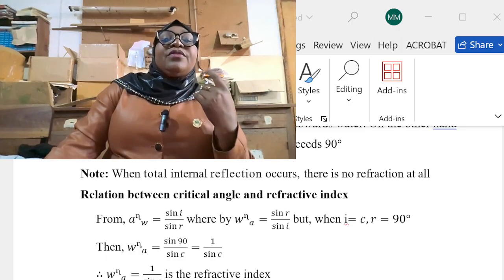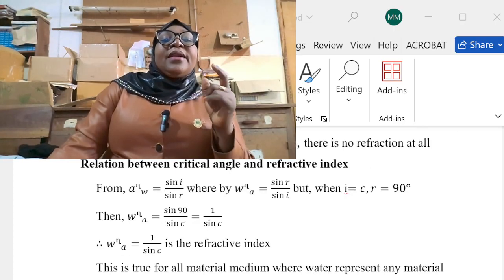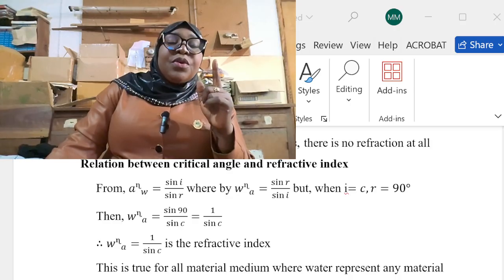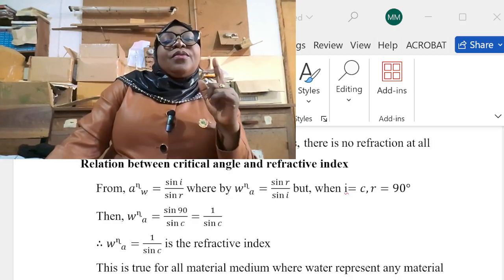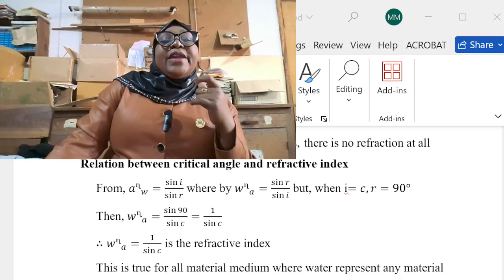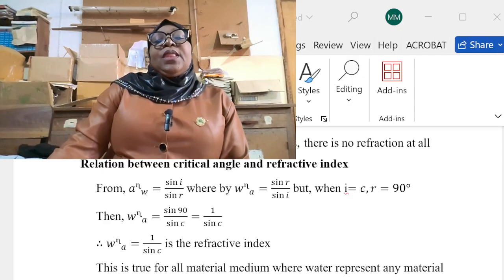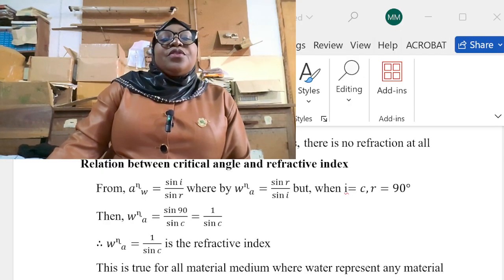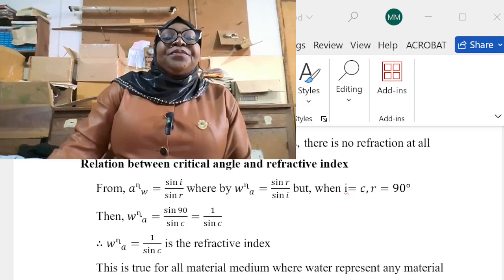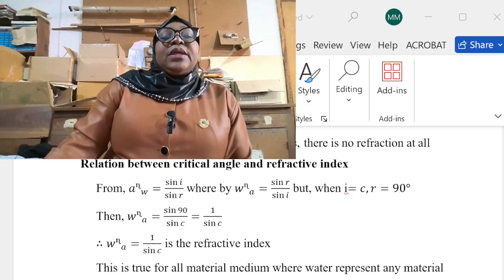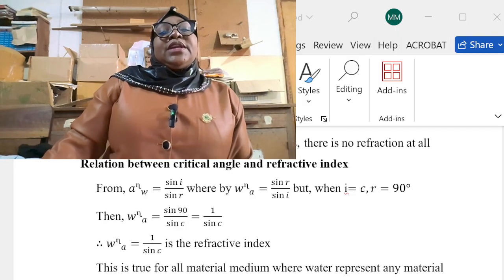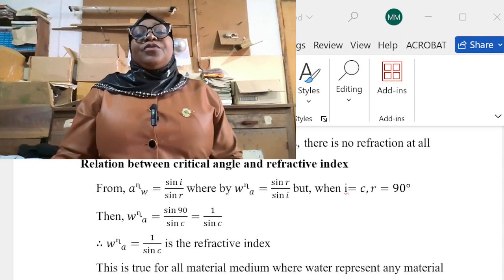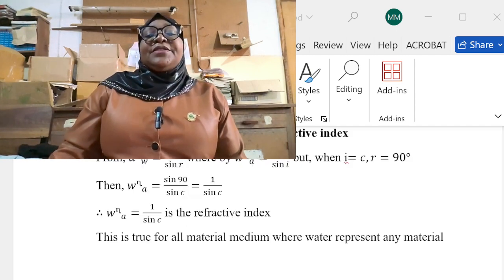So 1 over sine C is the refractive index from water to air. This formula is true for all material media. Here we're taking water just as a sample to represent others.